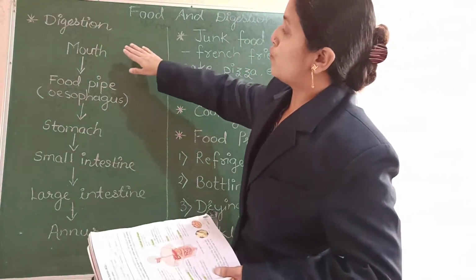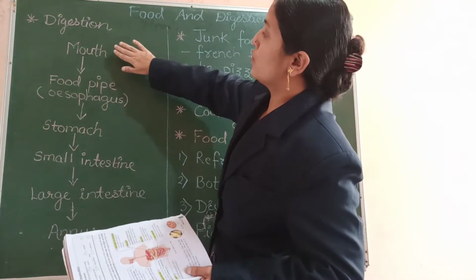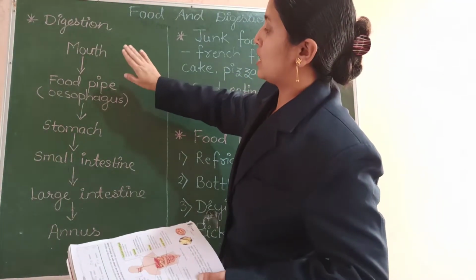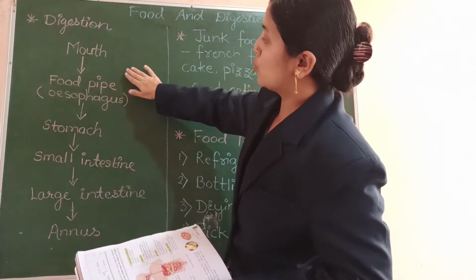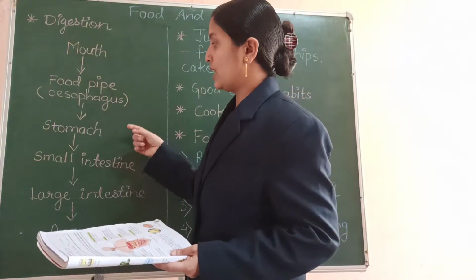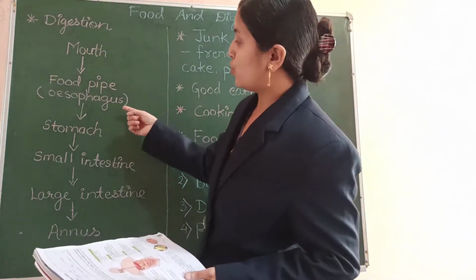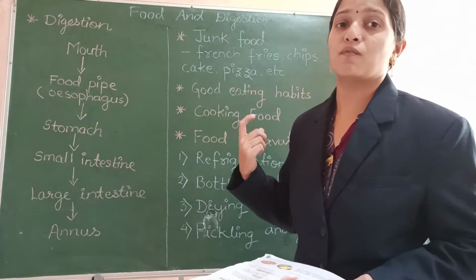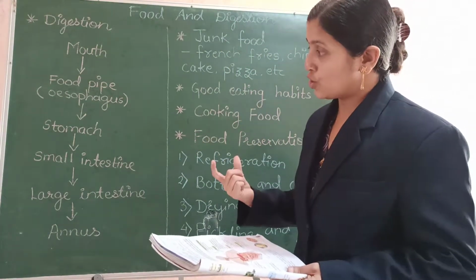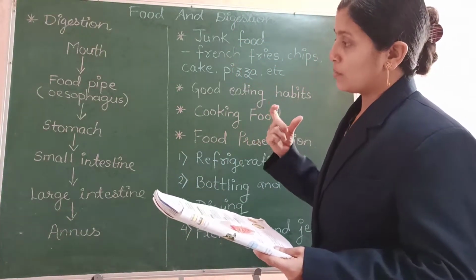So the food which is made into small pieces with the help of the saliva in the mouth is taken to the stomach through this food pipe. In the stomach there are already some digestive juices present. The food is again mixed there with the digestive juices. It is churned and mixed into smaller pieces.